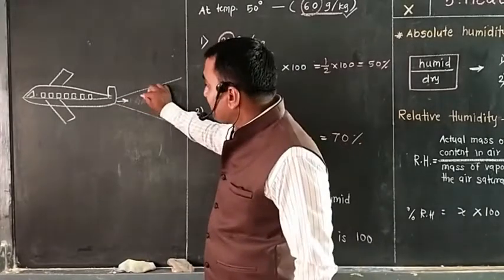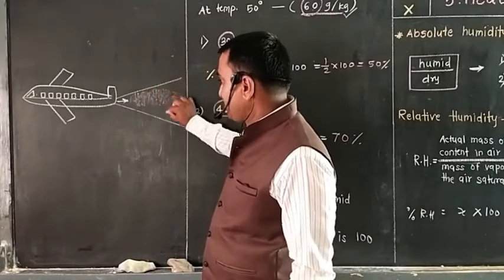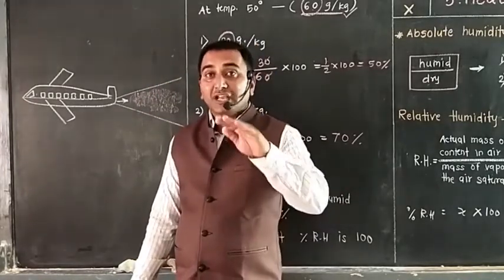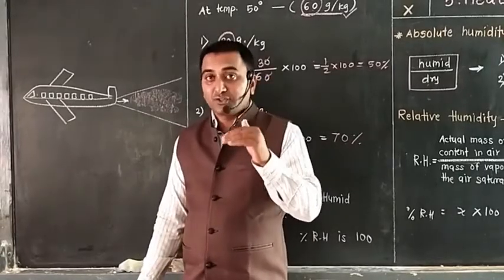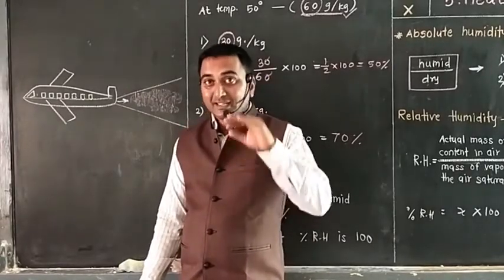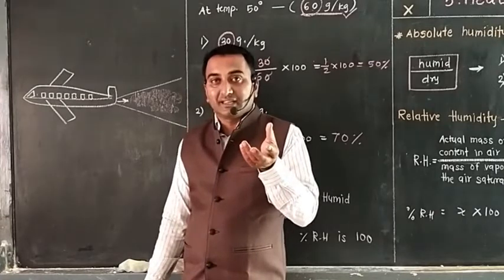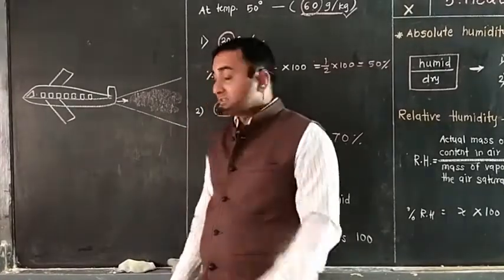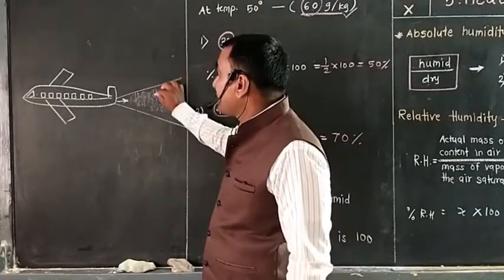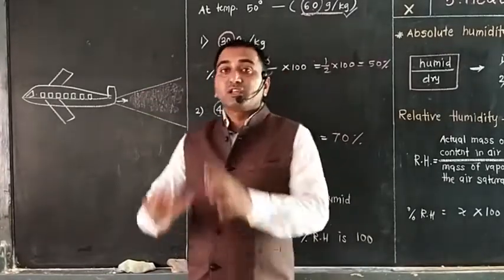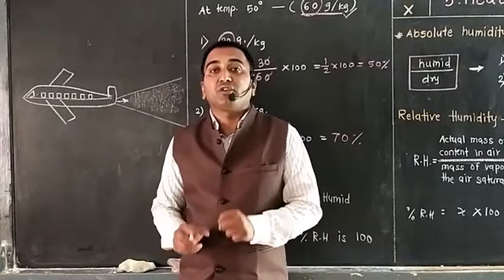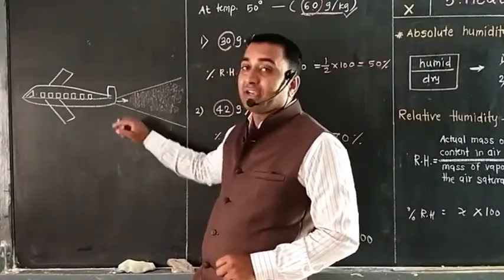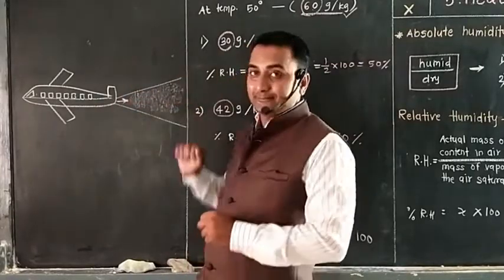If these water vapors get condensed, when saturation is completed and a little extra water vapor is there, as we have discussed, the extra water vapor condenses. This condensation with the dust particles and the fumes results in the formation of cloud, and behind the aeroplane we get this trail.